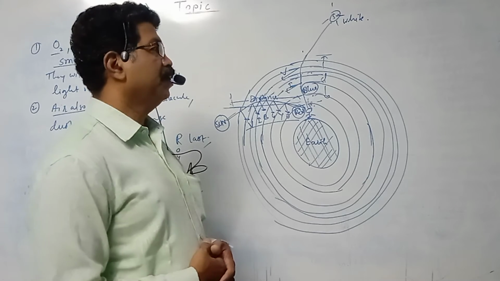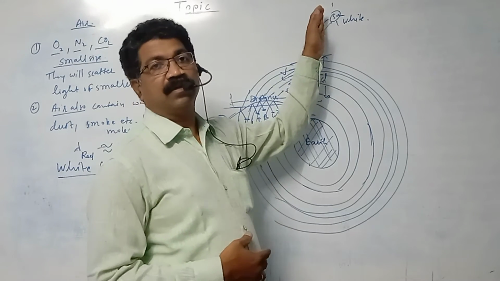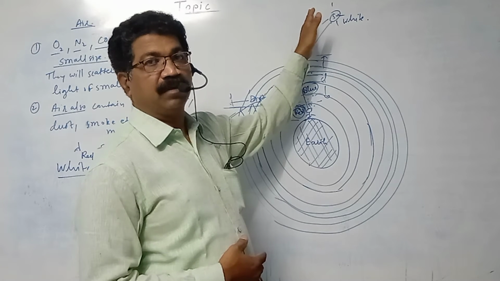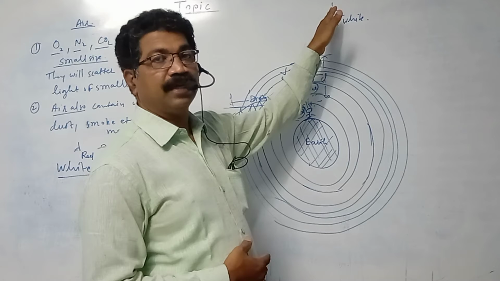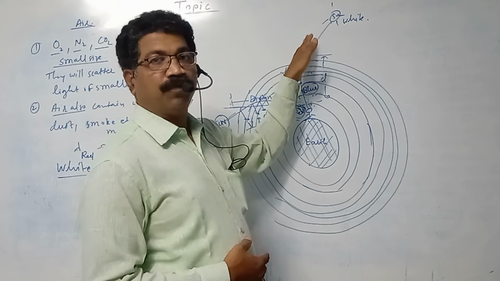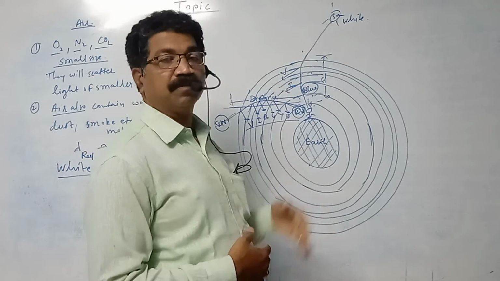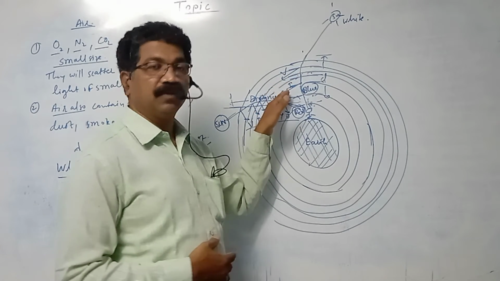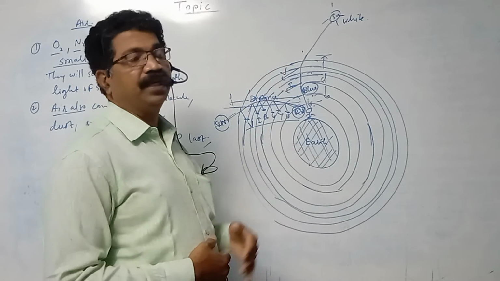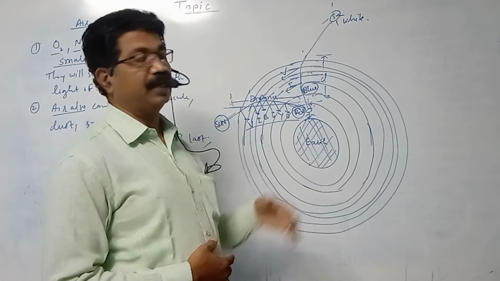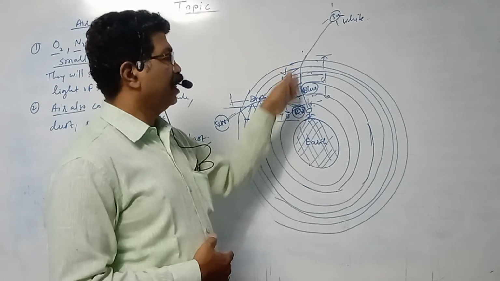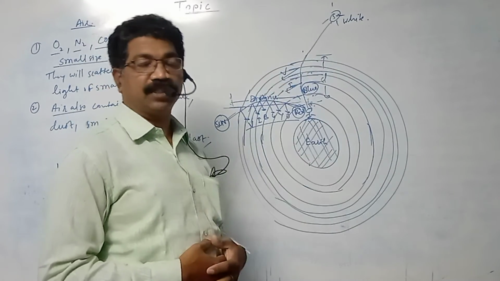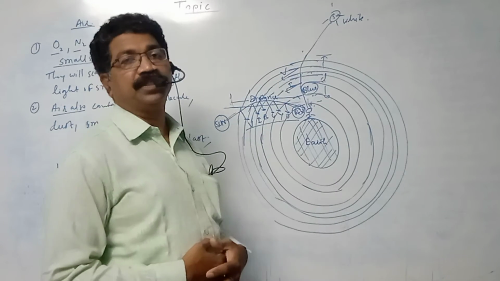Have you understood? Now, when the sun is at your head, at 12 noon, the sunlight will enter into the atmosphere. When the sunlight enters the atmosphere, it suffers some scattering. First violet will be scattered, then indigo, and finally you will be getting blue color. Violet and indigo will be scattered, and blue color will be entering your eye. That's why the sky looks bluish.